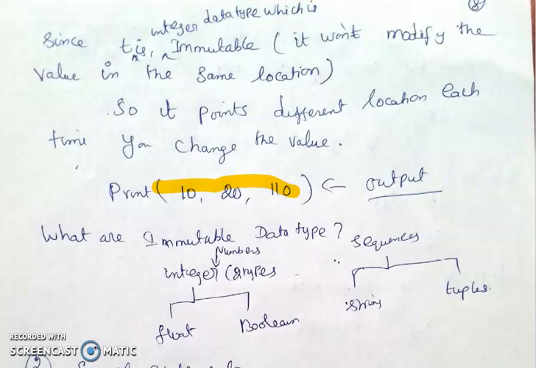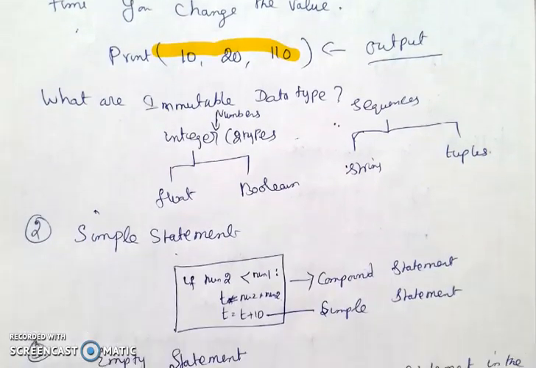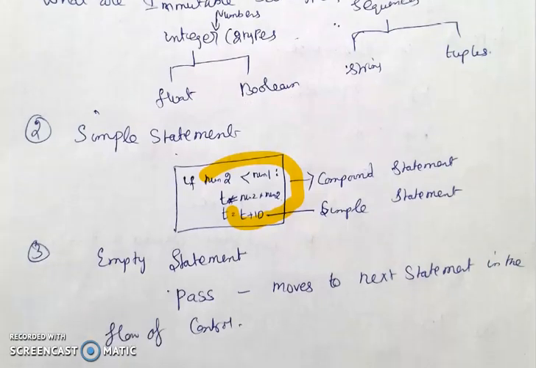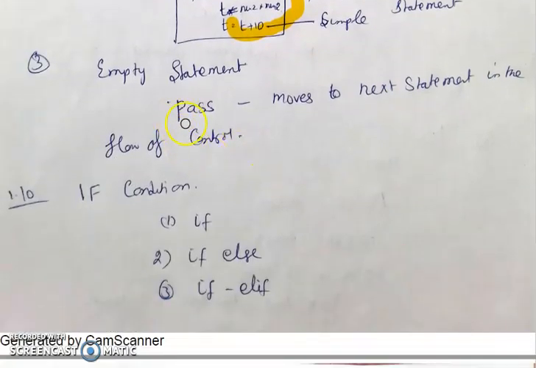Okay, then immutable. What are the immutable data types? Immutable types are strings and tuples, and also integer, float and boolean. Then simple statements. Simple statement means every statement inside a compound statement is considered a simple statement. Okay, then the empty statement, which is called pass, is an empty statement, which moves to the next statement in the flow of control. Okay, that's all.